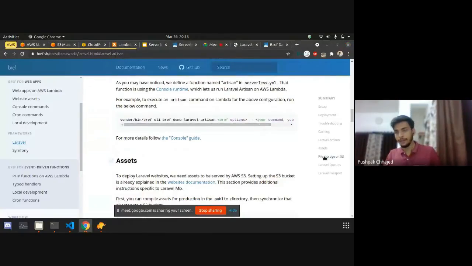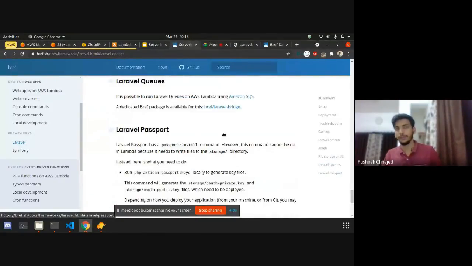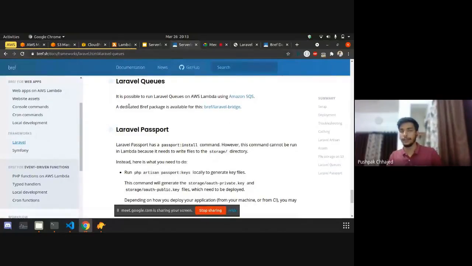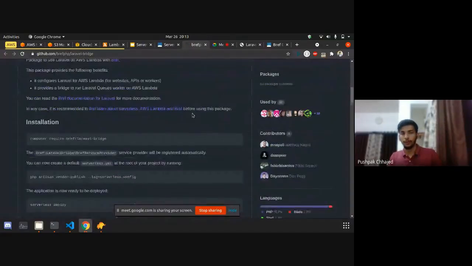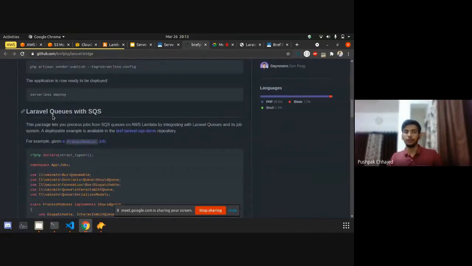So in Laravel, there is a Laravel queues section, and they have a dedicated Bref package, which is Laravel Bref. If you go to that package, there is entire documentation on how you can run Laravel queues with SQS on Lambda, because AWS Lambda is different. To run your queues, you need to have one event generated for every job you add into the queue. In a traditional queue, if you are using the database driver or Redis driver, it's not possible to generate that event to run the queue worker.